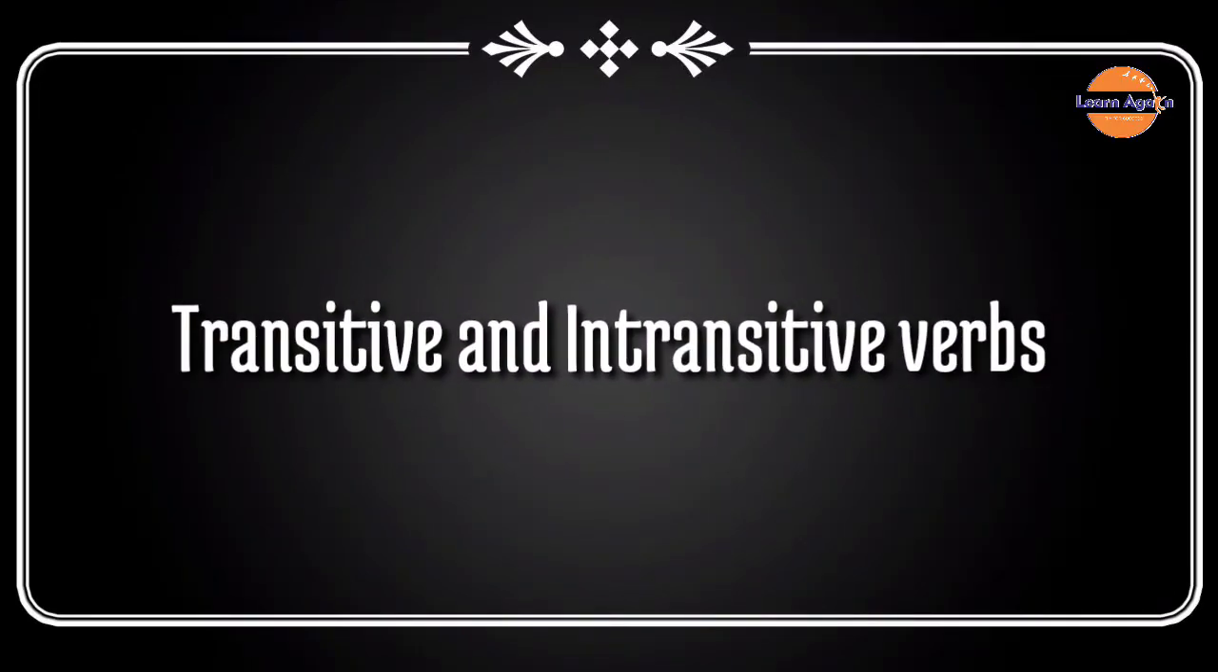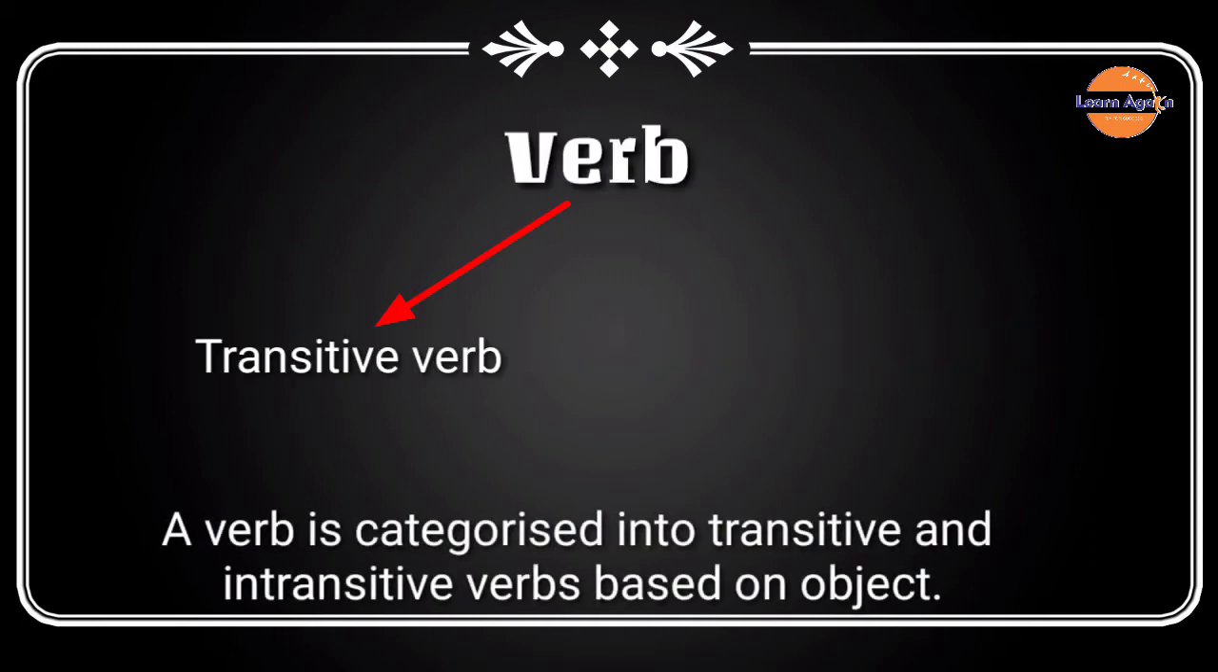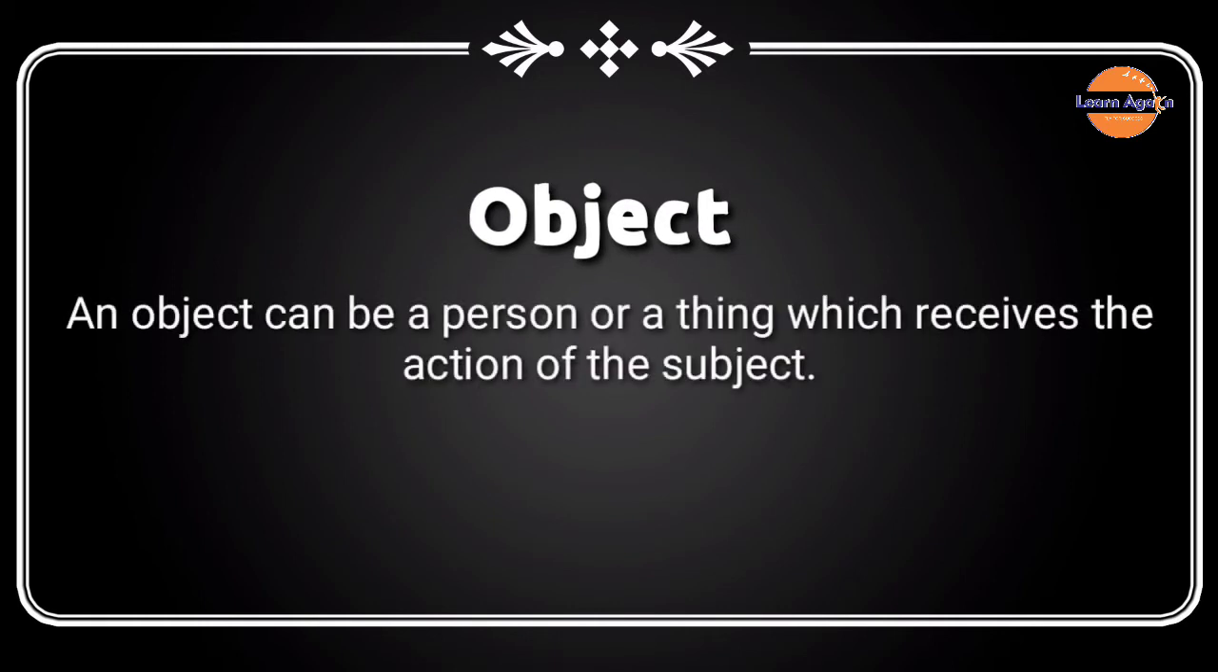Today we are going to learn transitive and intransitive verbs. So without any delay, let's proceed. A verb is categorized into transitive and intransitive verb based on the object. Now what is meant by object? An object can be a person or thing which receives the action of the subject.